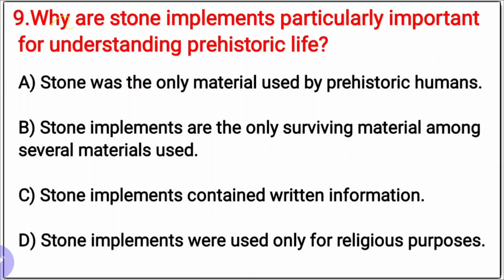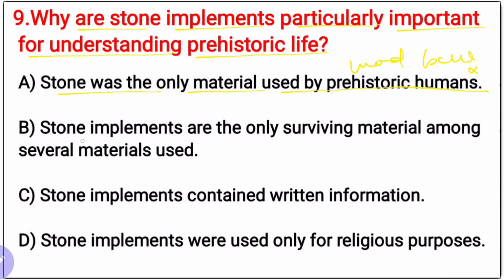Question number 9. Why are stone implements particularly important for understanding prehistoric life? Options are here. First, the stone was the only material used by prehistoric humans. Wrong statement, because including stone, there were wood and bone.